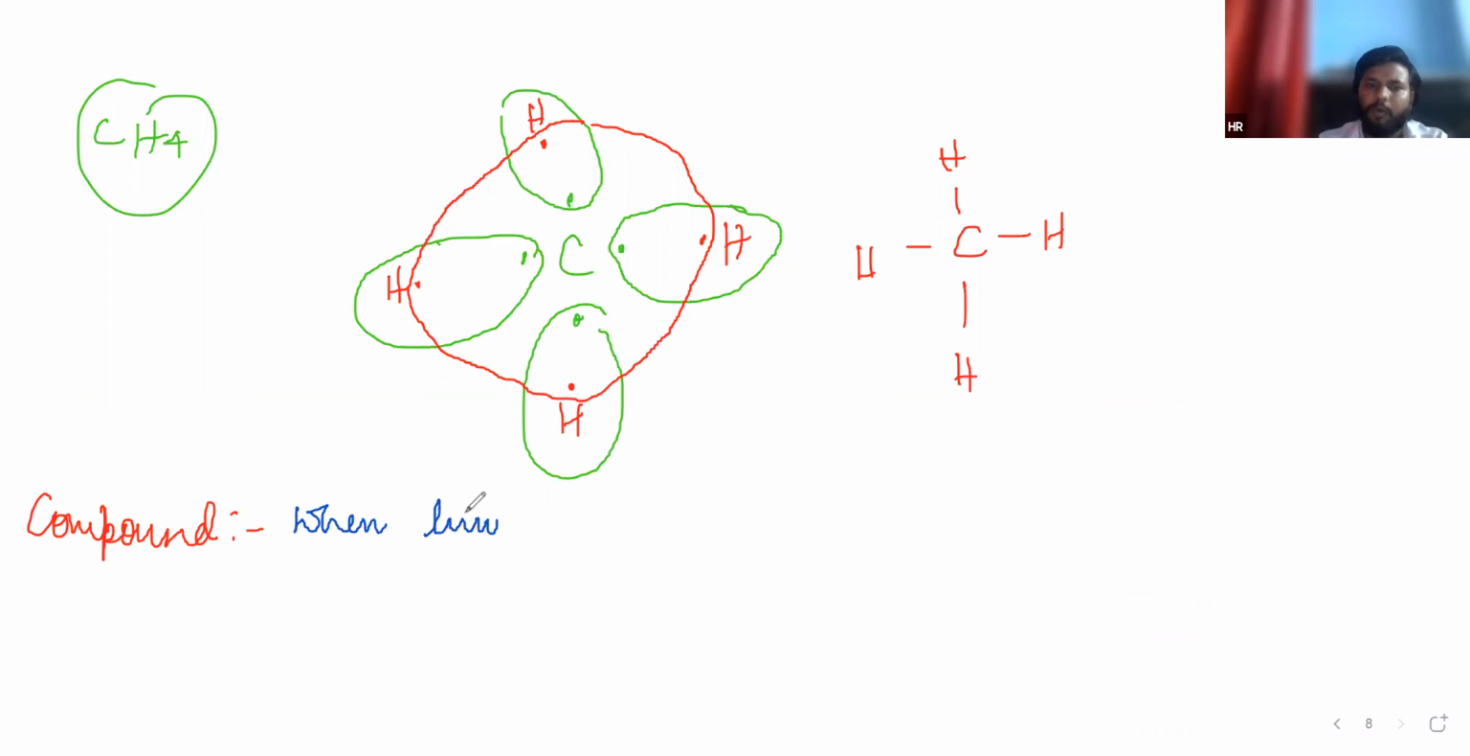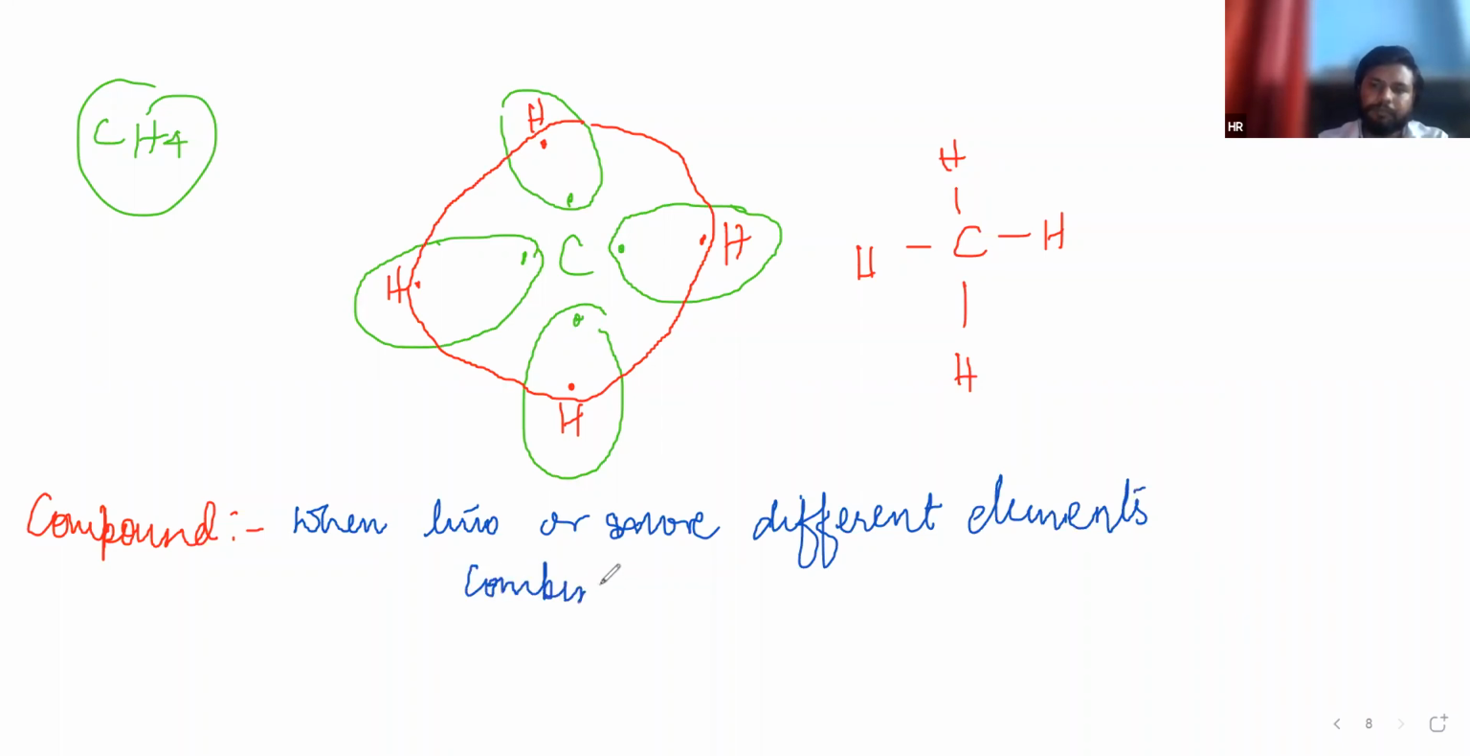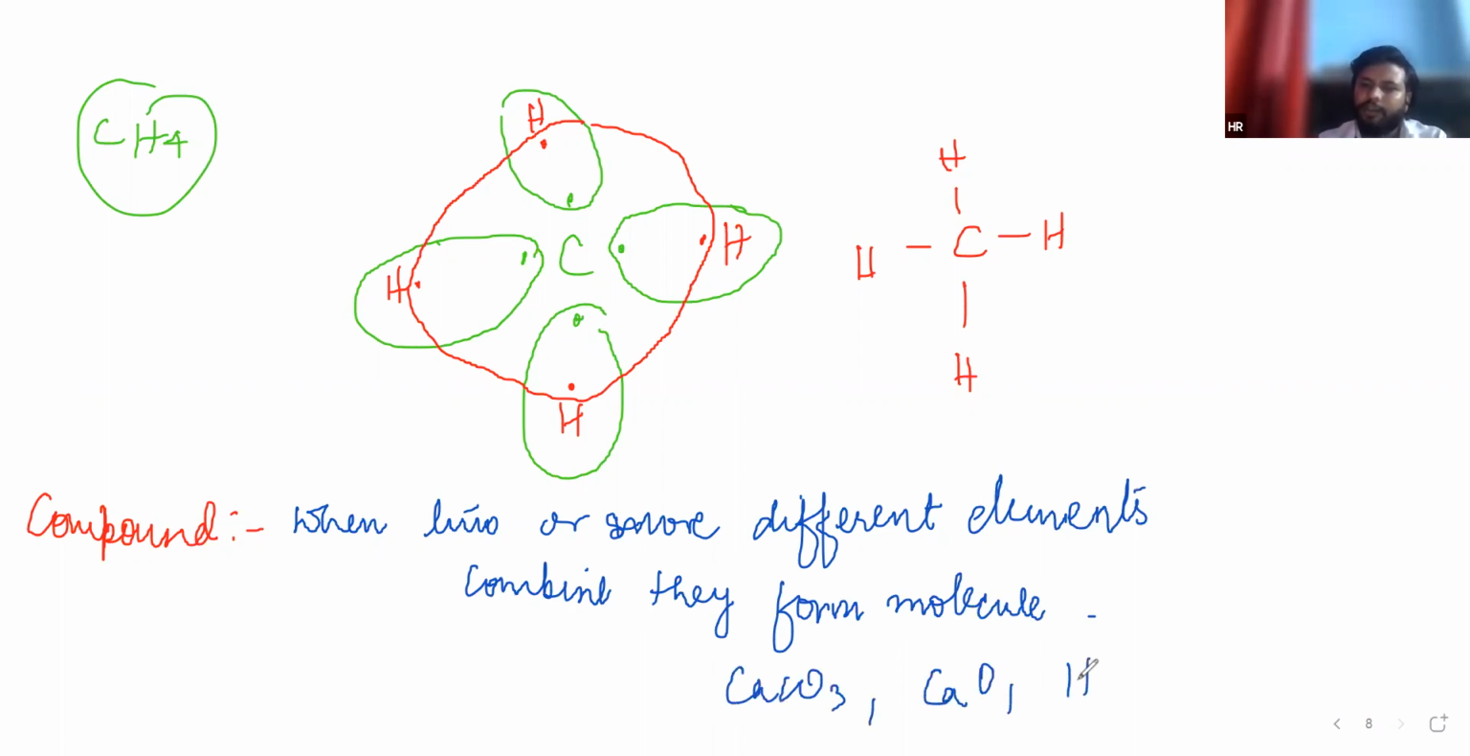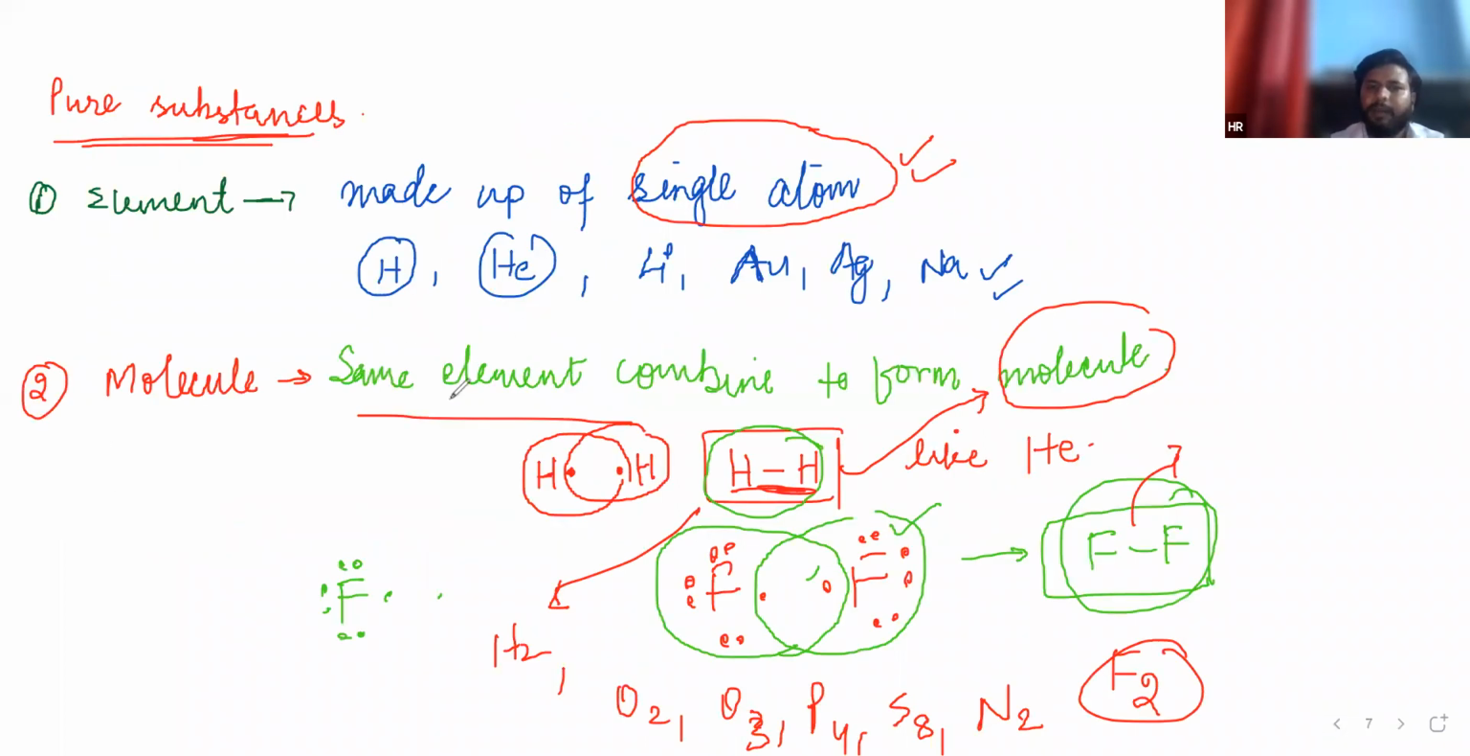When two or more different elements combine, they form a compound. Just like CaCO3, calcium carbonate, calcium oxide, H2O, HF. Different elements combine, then they form a compound, and same elements combine, then they form a molecule. Got it?